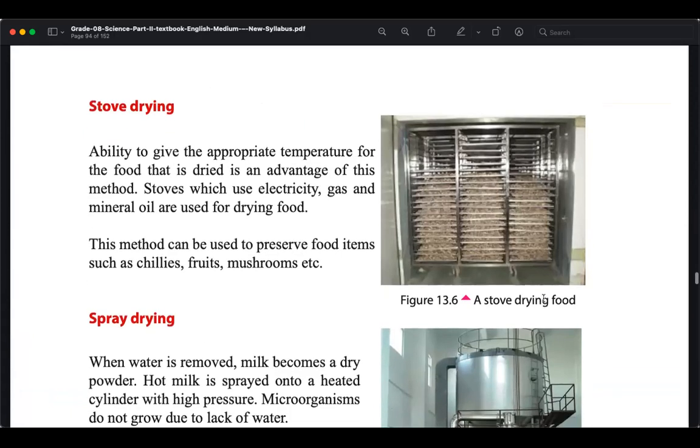This is using electricity, right? This can be done again for the same things: fruits, chilies, vegetables. So you are using high temperature as well as airflow, and drying using electricity. So it is similar to solar drying, but solar drying is using sunlight. This is using electricity and a heater.